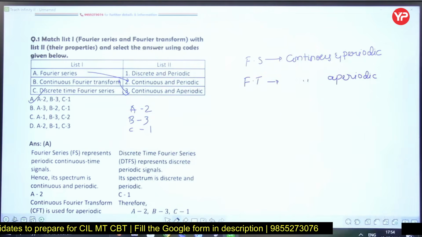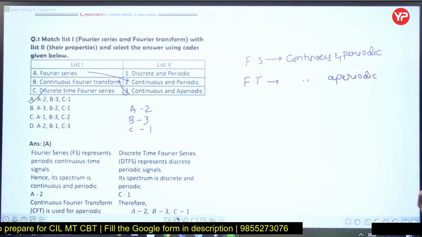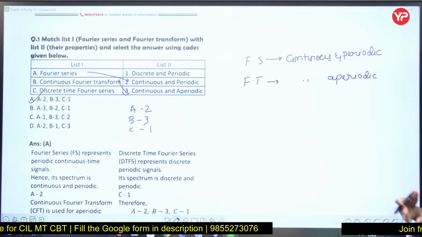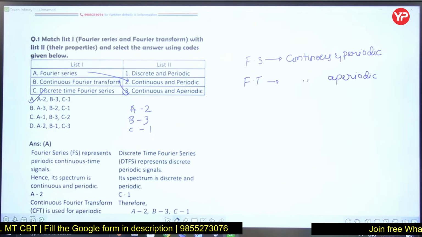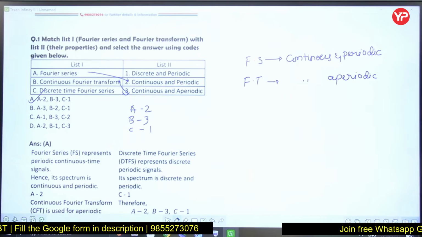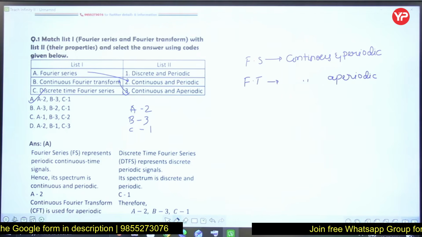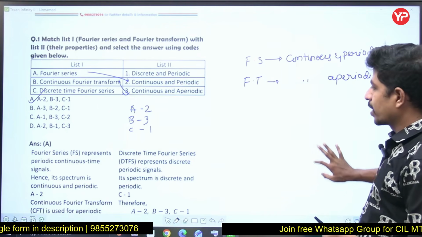See, simple question. If you know what is Fourier series, what is Fourier transform, what is discrete and all, this is quite easy for any one of you to understand and answer this question. Let's go to the next question.